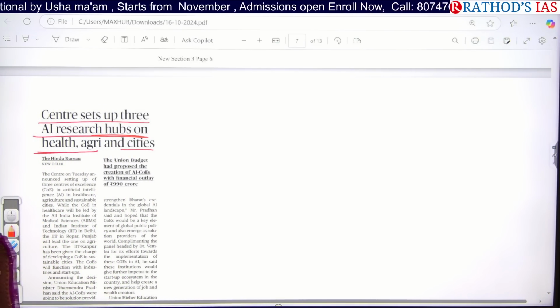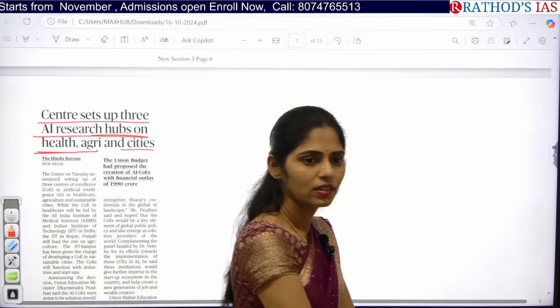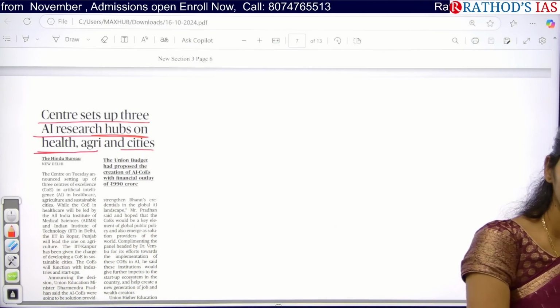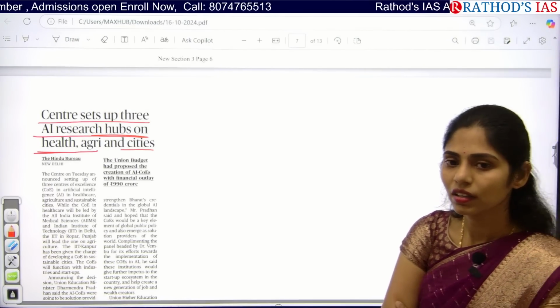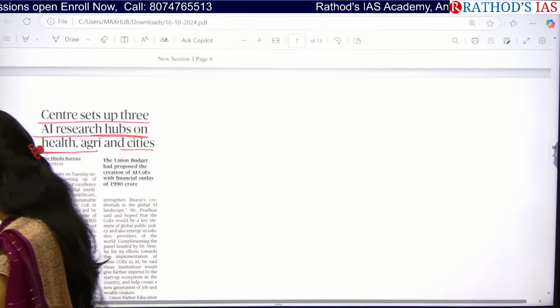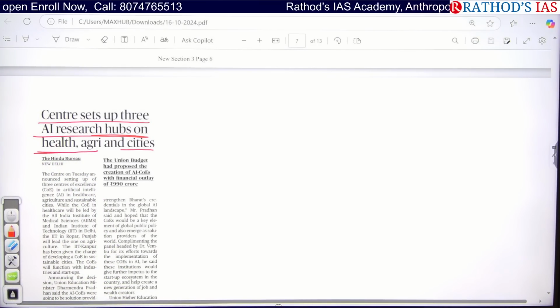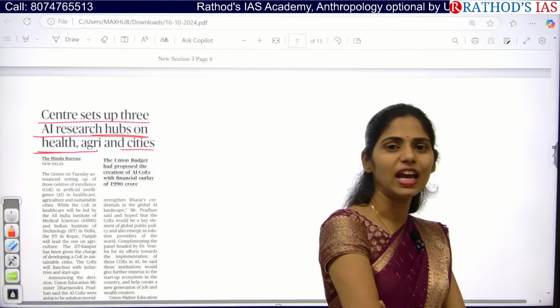Whether we need this or not, then why? Why do we need these research centers? Yeah, hubs, why? Okay, to increase the productivity in health and agriculture and cities, it is very important. So how can you use this artificial intelligence in health? What are the advantages of AI in health?